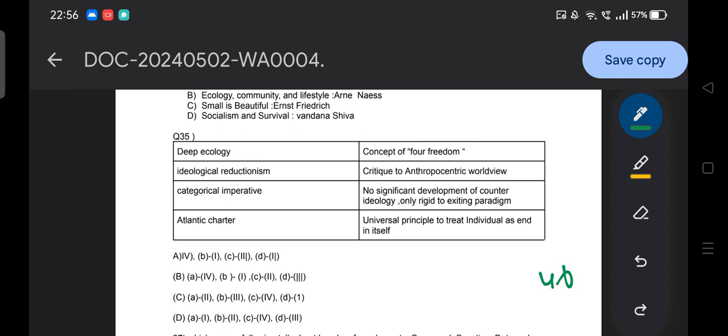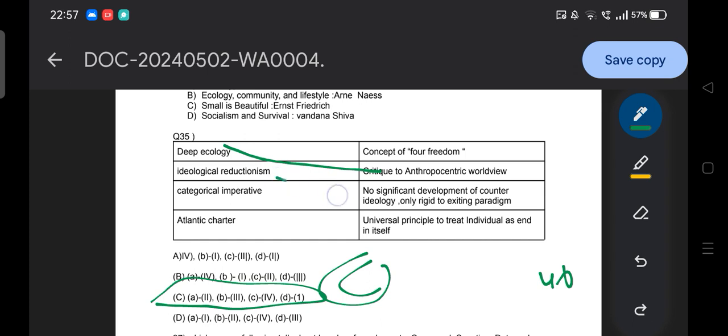And here the time is off. So deep ecology, as we already discussed, is a critique of the anthropocentric worldview. By doing that you can get the answer. Option C is the answer. It's a very easy question. And ideological reductionism, this one, categorical imperative, sorry, my mistake, ideological reductionism, this one, option B, okay, correct. I was confused. Then categorical imperative, this one, and analytic charter, this one. So this was the correct match.